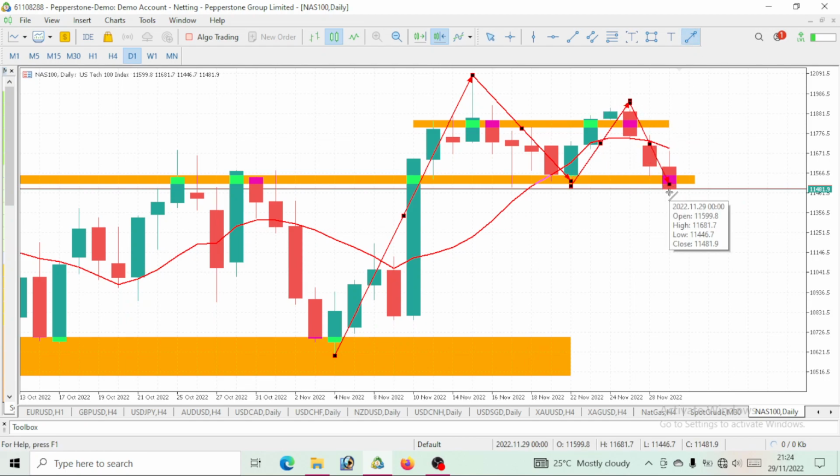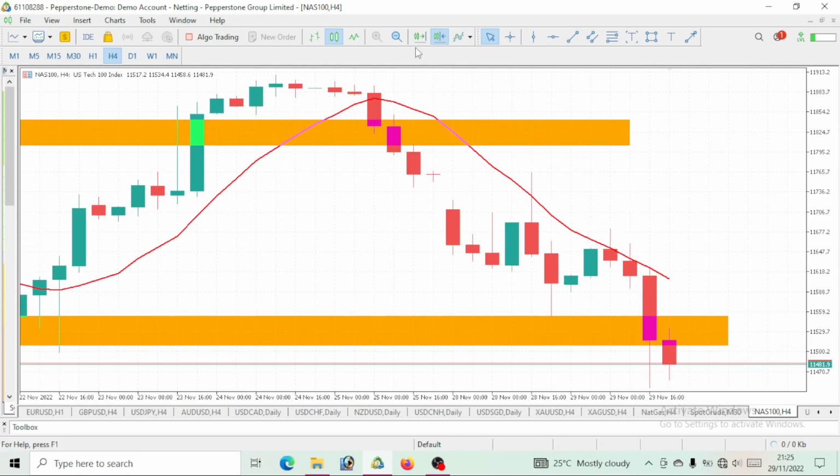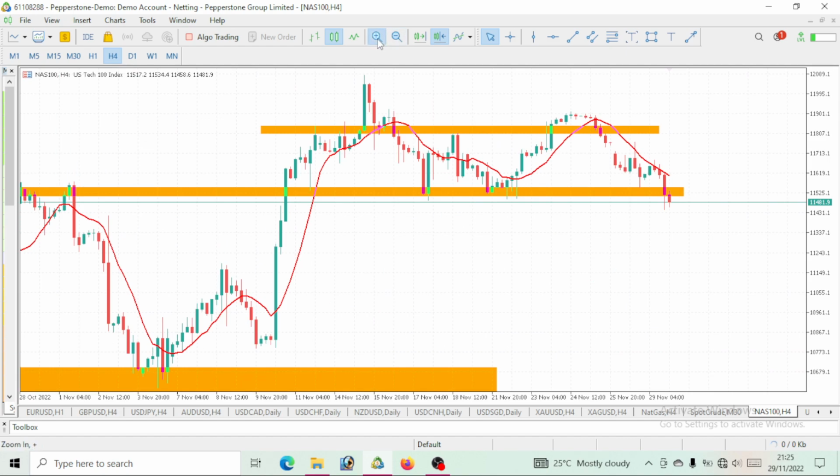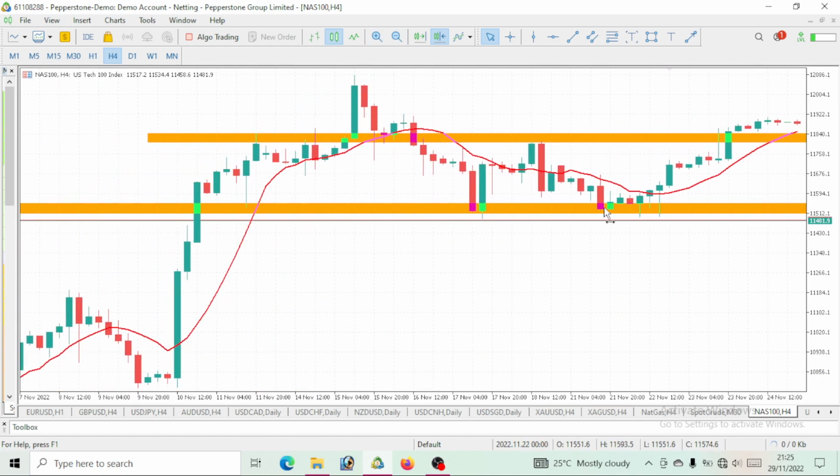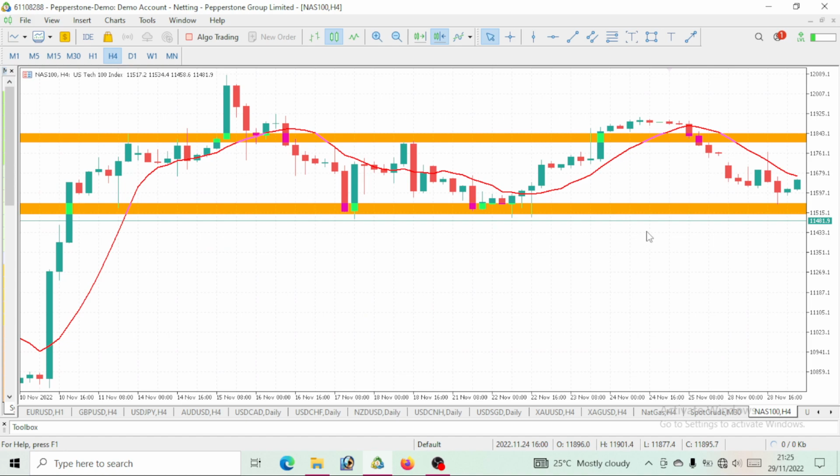So there's heavy possibility or probability that our Nasdaq 100 will continue to give us that bullish move, though it depends on how our USD index or DXY plays out. So that should now take us to the 4 hour time frame to understand this movement. Once you take a look at this 4 hour time frame, right, you know that this is kind of like a range market move on the 4 hour time frame.